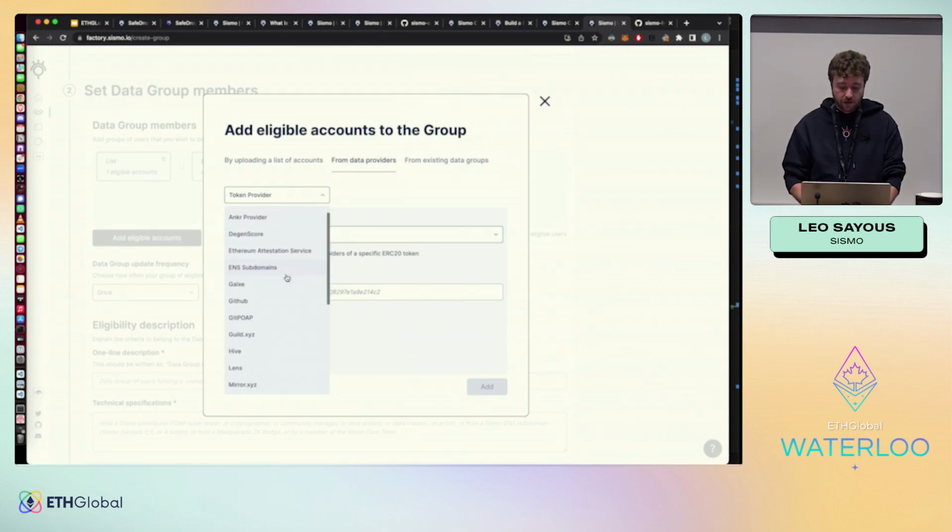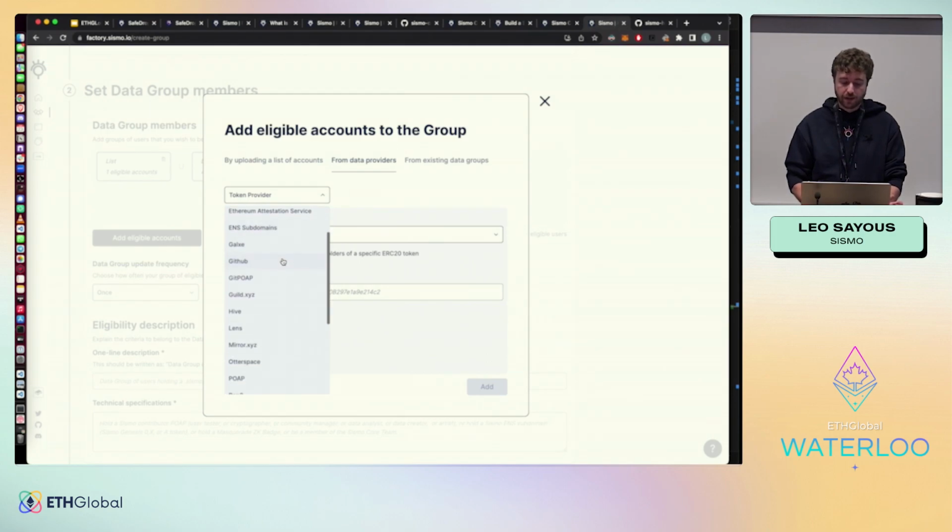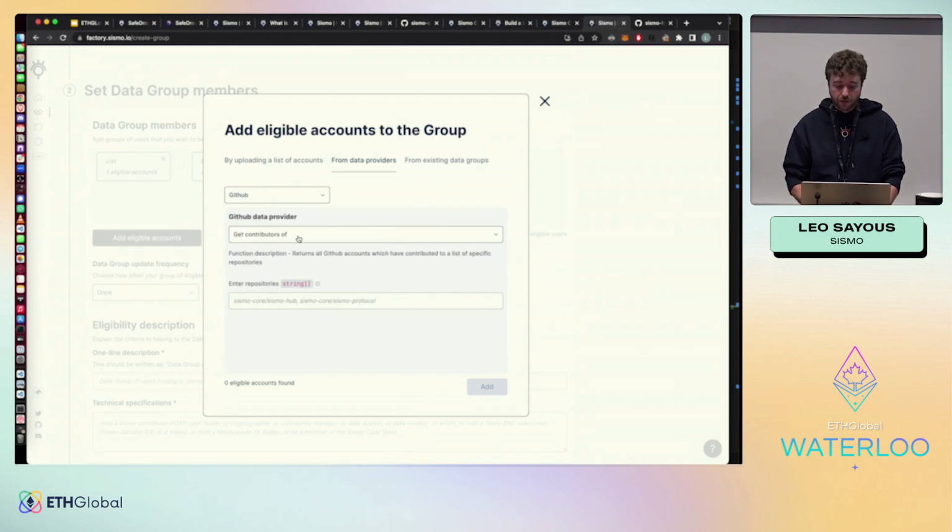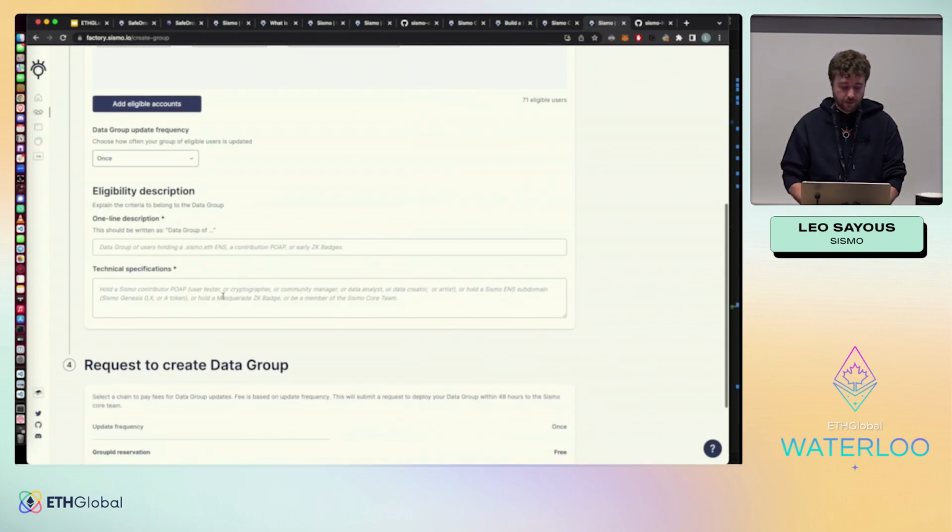So here you have a full list of data providers. For instance, we can say, okay, we are going to use the GitHub data provider to get all the contributors of a repository. So for instance, we can take Sismo core, Sismo hub. It will find 66 eligible accounts and put them inside the group.